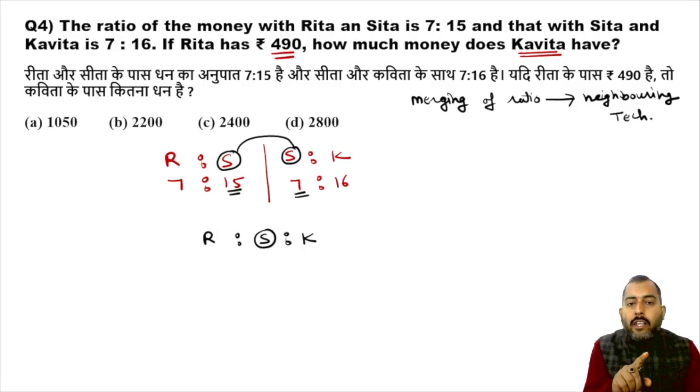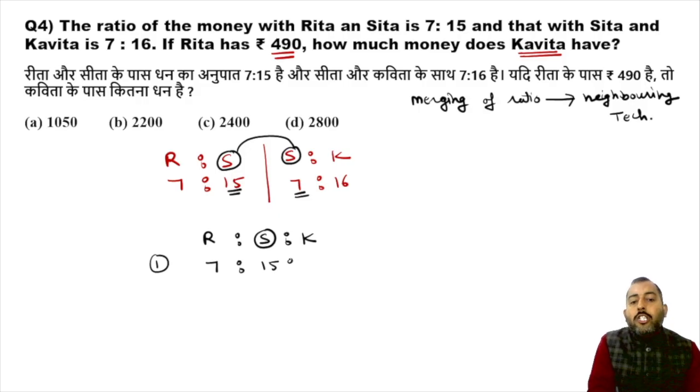While applying this neighboring technique, while applying merging of ratio, always write the common thing of ratio in between. Now in the first line, write down all the values of the first ratio. According to the first ratio, Rita is 7. According to the first ratio, Sita is 15. According to the first ratio, Kavita is not given. So keep the space below Kavita empty.